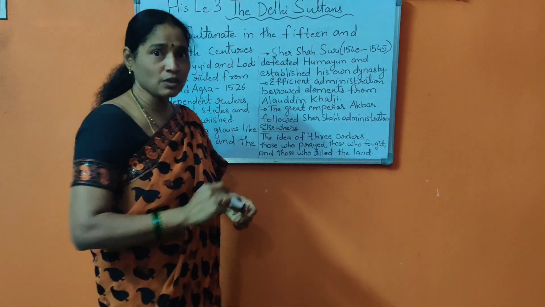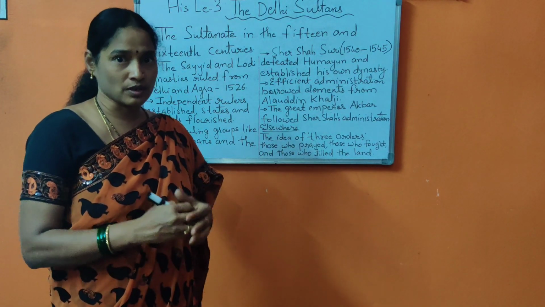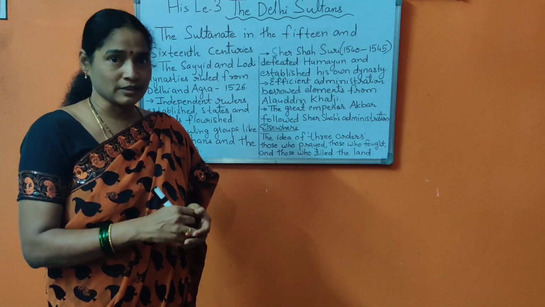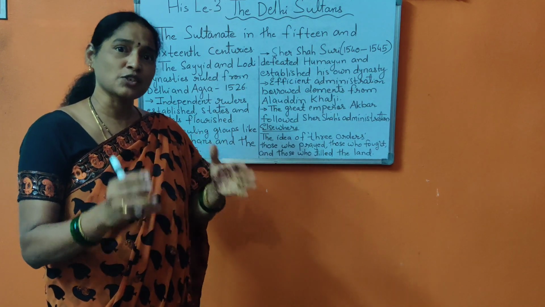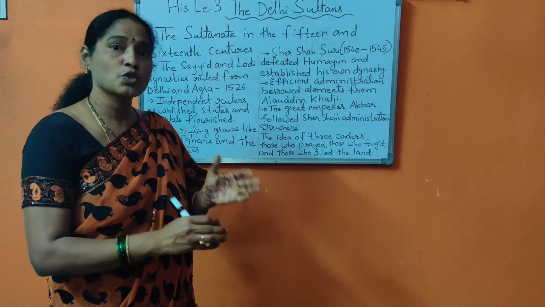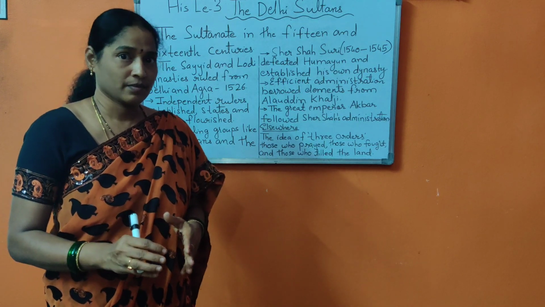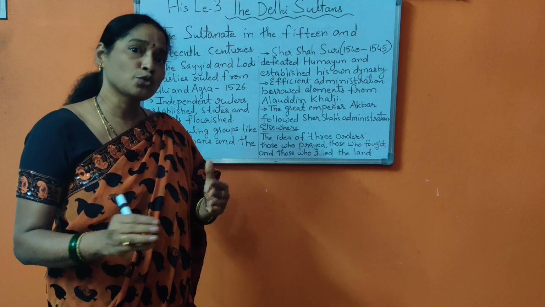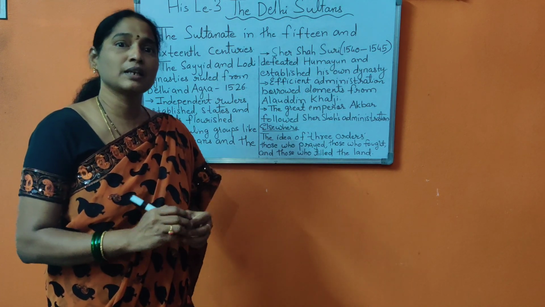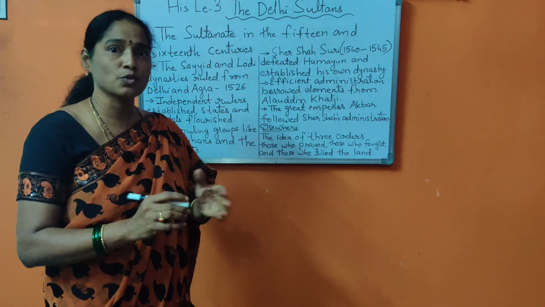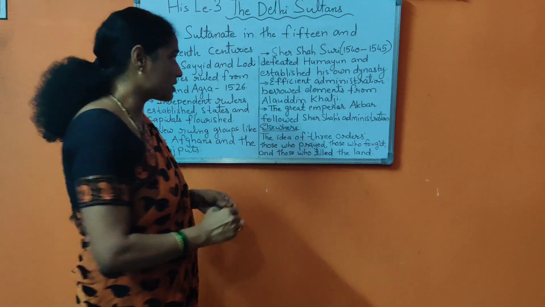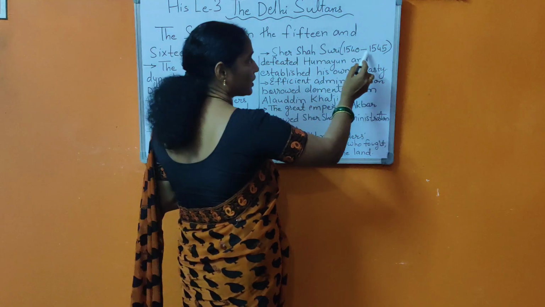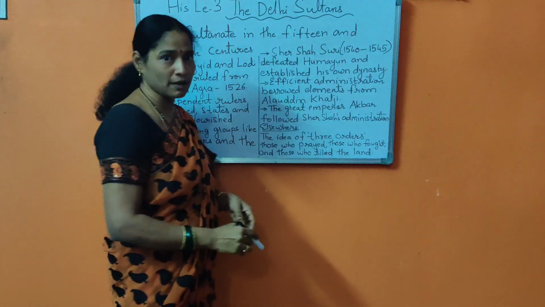He defeated Humayun at Chausa and conquered Delhi. So he established the Suri dynasty in Delhi, which ruled for 15 years, that is from 1540 to 1545.